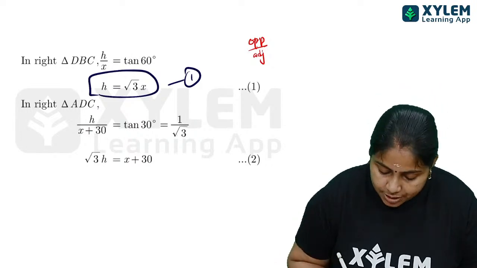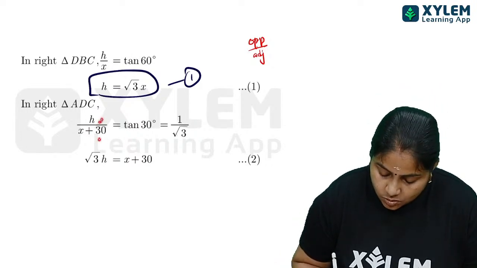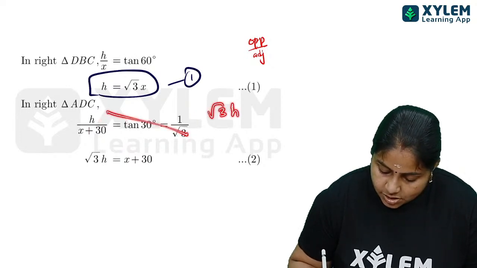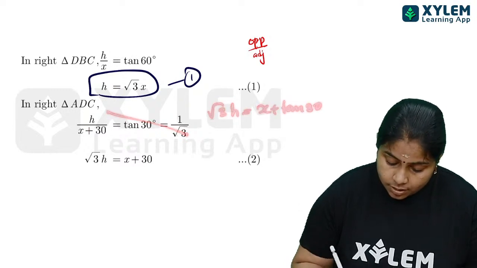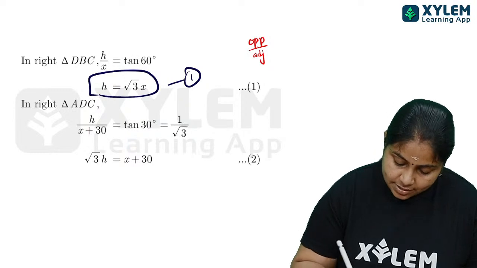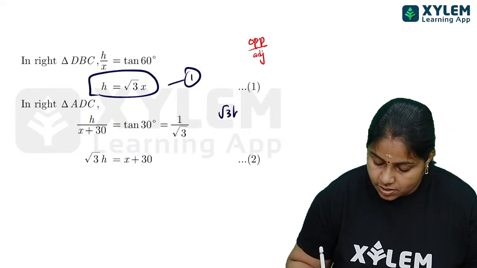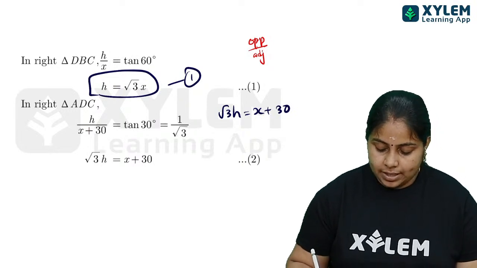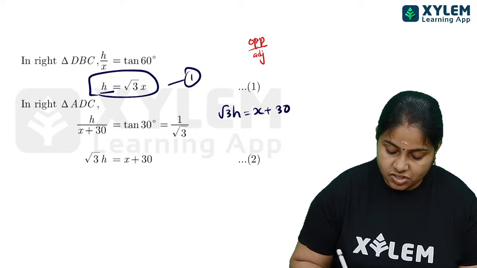So substitute. h by 30 is equal to 1 by root 3. Cross multiply, what do we get? Root 3h is equal to x plus 30. Now I can substitute the value of h over here.